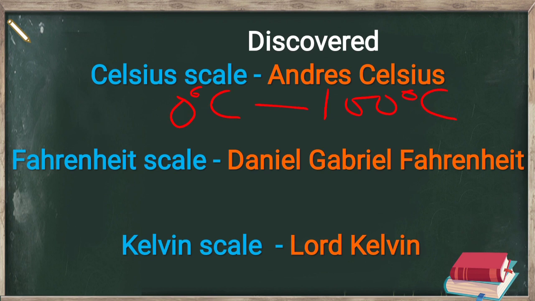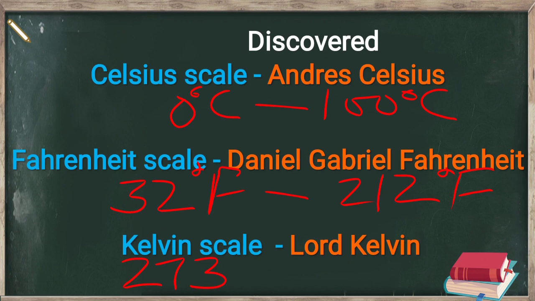In Fahrenheit scale, the lower point and the upper point are like this, 32 degree Fahrenheit and 212 degree Fahrenheit. And in a Kelvin scale, it is 273 degree Kelvin and the upper one is 373 degree Kelvin.